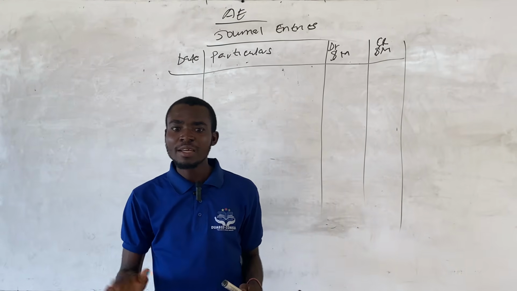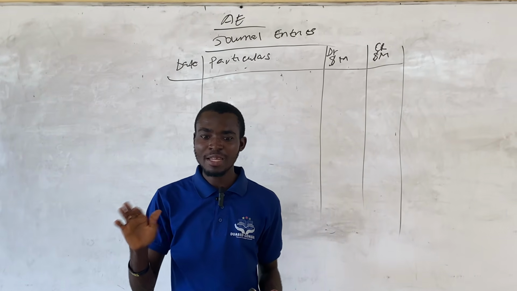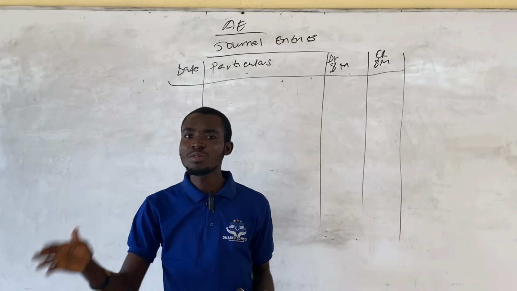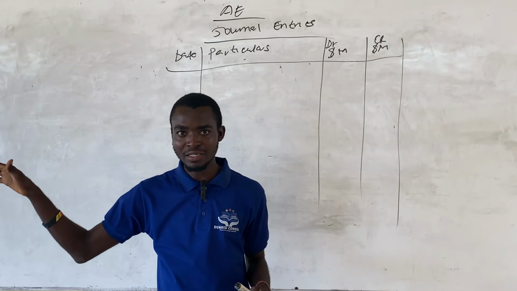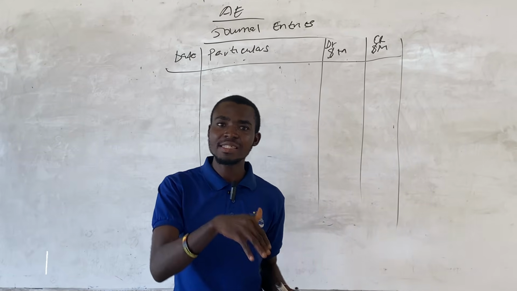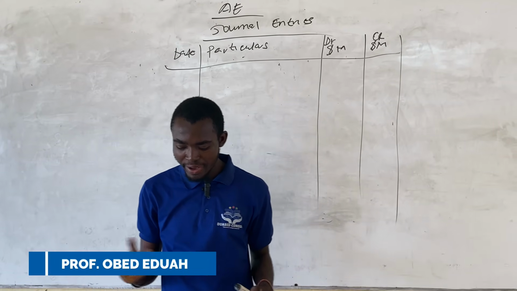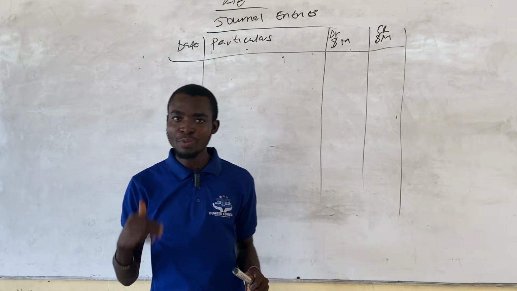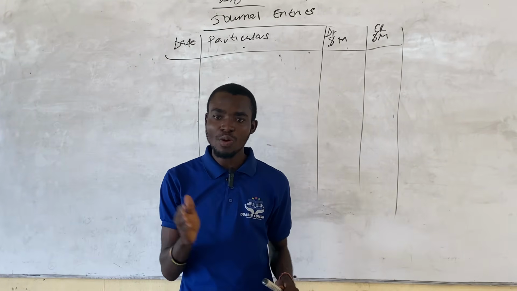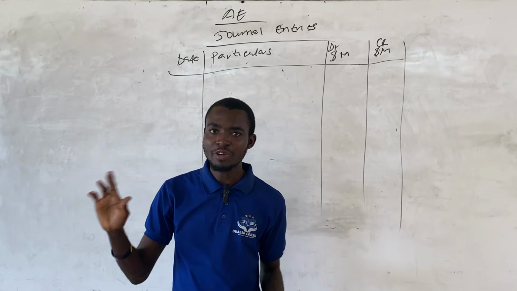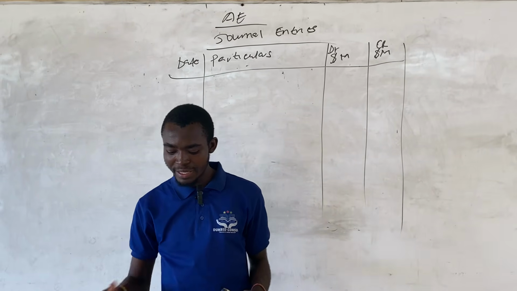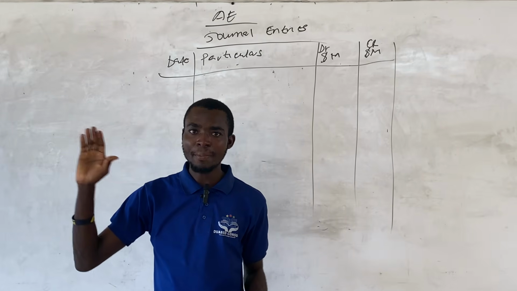But over here, the substance over form principle doesn't hold. So we assume that the originator had disposed of the asset to the special purpose vehicle, so they won't recognize it in their books. So the first transaction to be recorded is we debit cash of 100 million and credit asset of 100 million. And the narration will be disposal of asset to special purpose vehicle.